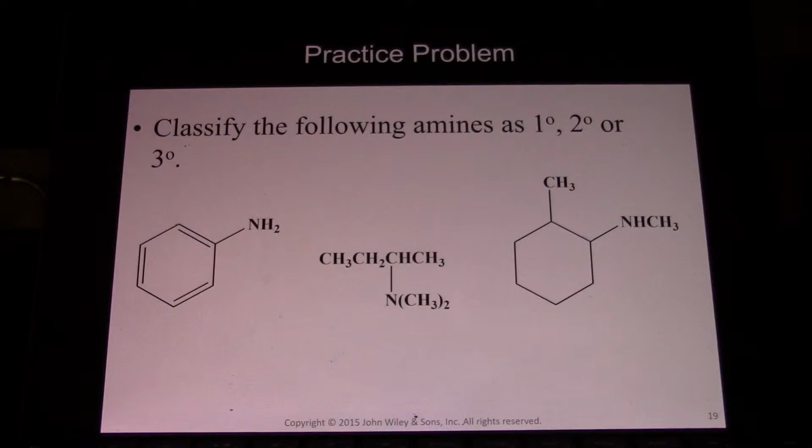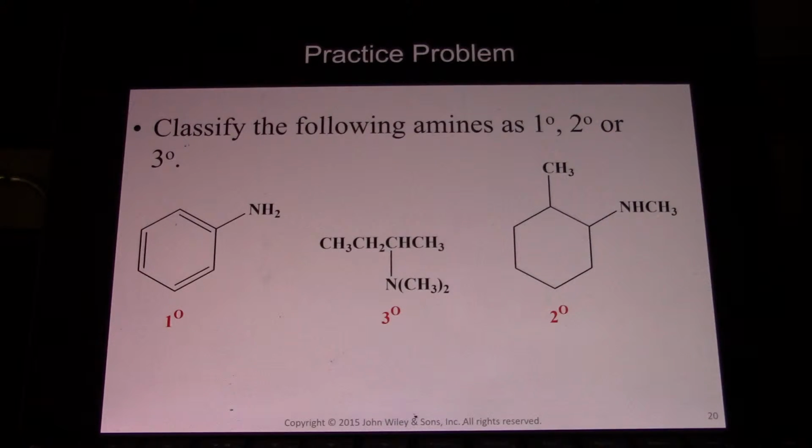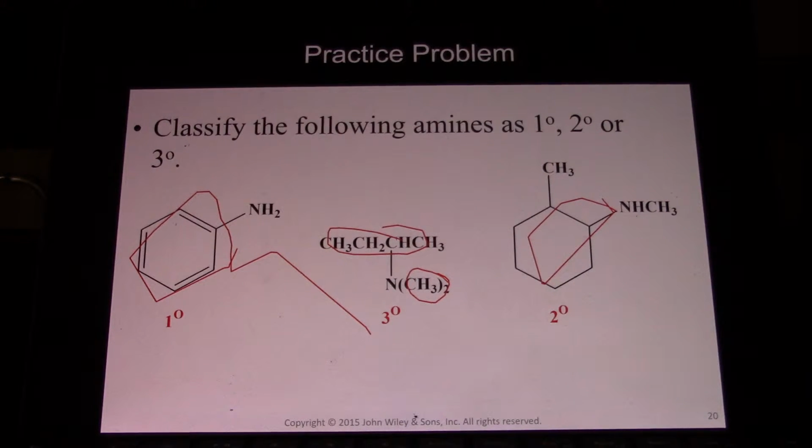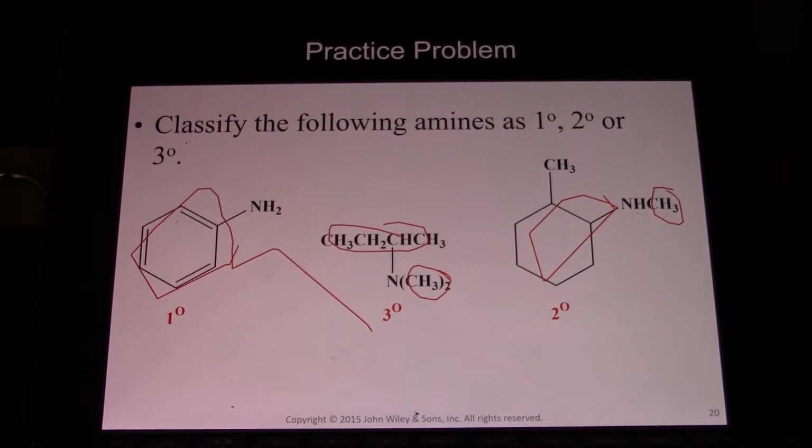Classify the following amines as primary, secondary, or tertiary. Here we have primary. There's only one organic group coming off the nitrogen. Here it's tertiary. We have 1, 2, because there's 2 methyl groups. Then 3 groups coming off the nitrogen. And here we have secondary. You got 1, and then the methyl, 2 groups coming off of the nitrogen.